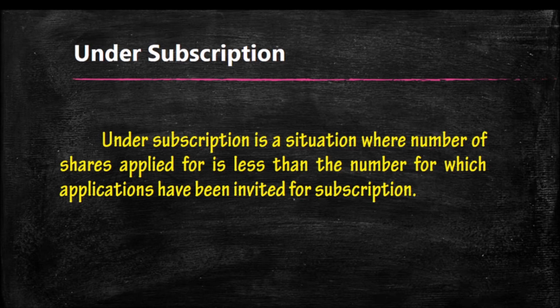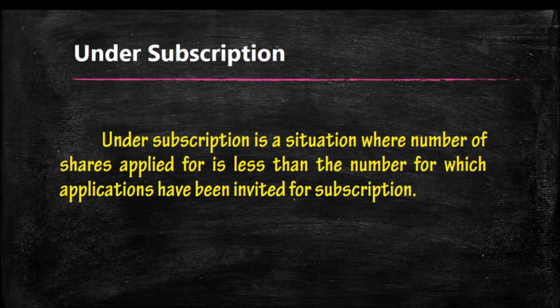Suppose I am issuing 10,000 shares at rupees 100. 100 is the face value. If I am issuing that to the public at rupees 100, that is shares issued at par.